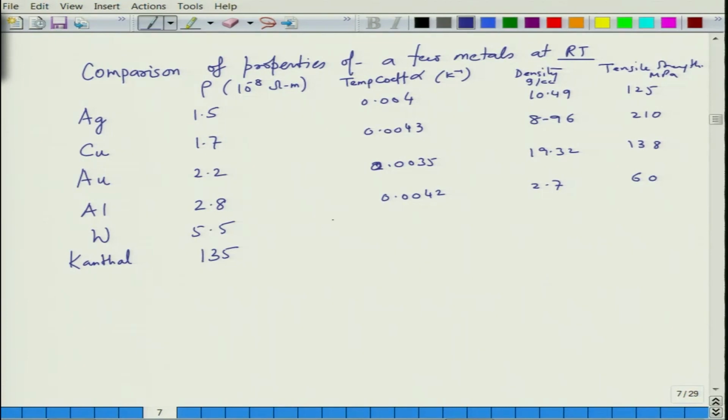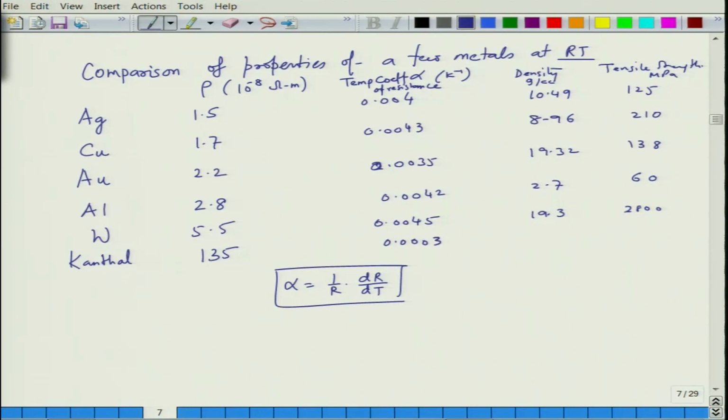Tungsten on the other hand, which is used in bulbs, has a coefficient of 0.0045, and then 19.3 is the density, but its tensile strength is extremely high. That is why we don't use gold, we use tungsten for making the filament. This is the temperature coefficient of resistance, not coefficient of thermal expansion, by the way. You can define alpha as 1 over R into dR over dT. The value for canthal is 0.00003, and this is 7.2, and this is 800.